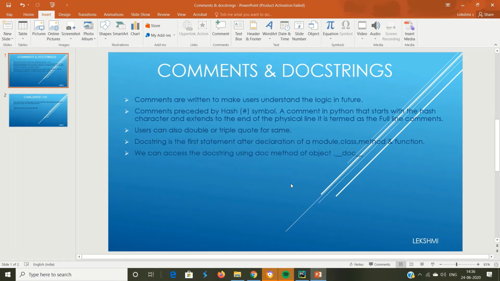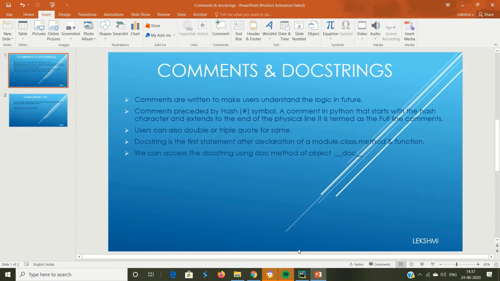It is considered a convenient way of associating documentation with modules and functions. Docstrings are a more logical and useful version of comments. We can access the docstring using the syntax object dot double underscore doc double underscore.